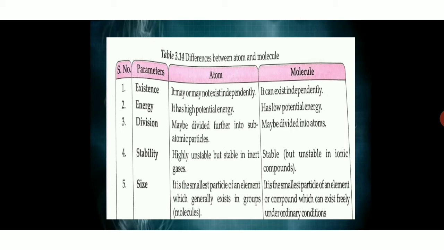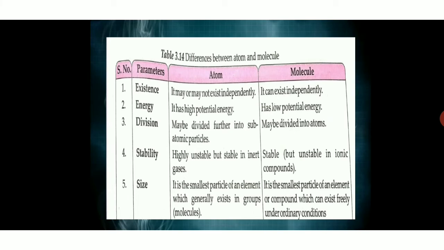And now let us have a quick difference between atoms and molecules. Atoms may or may not exist independently, but molecules can exist independently, right? Energy: atoms are having very high potential energy, and molecules are having very low potential energy. Atoms may be divided further.